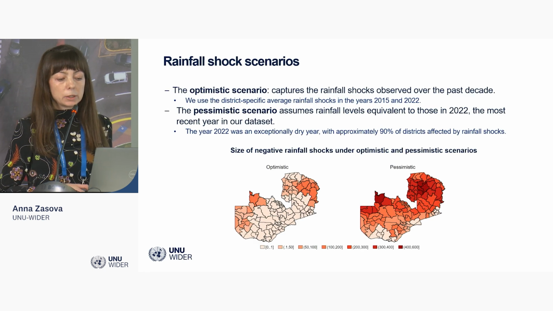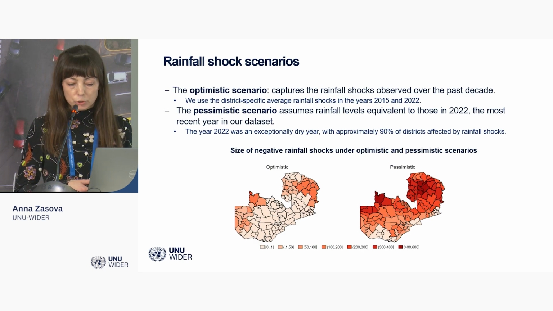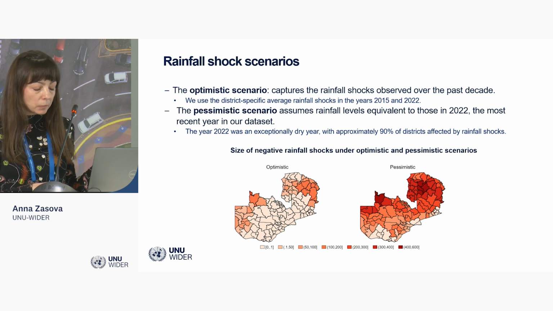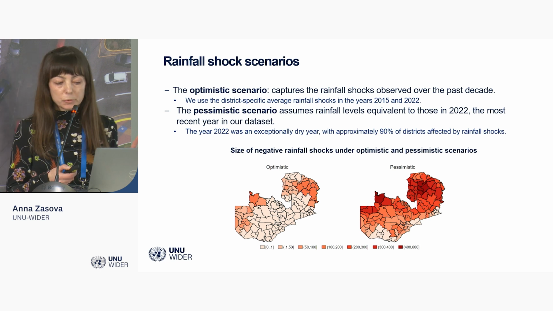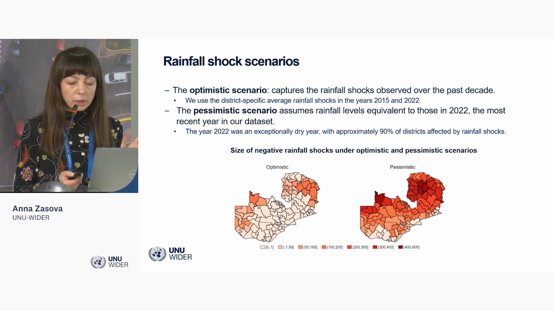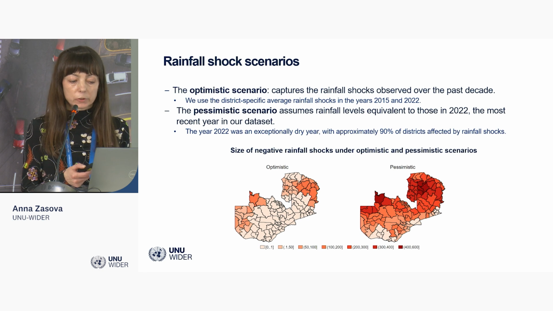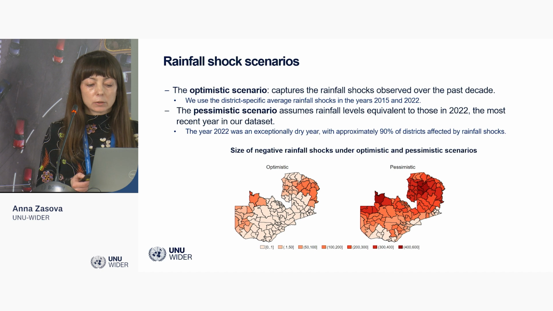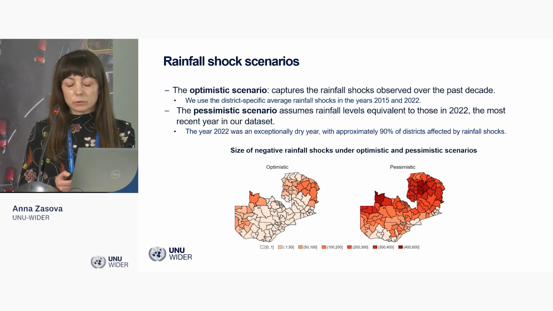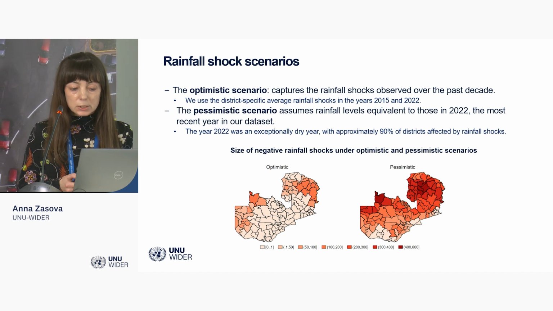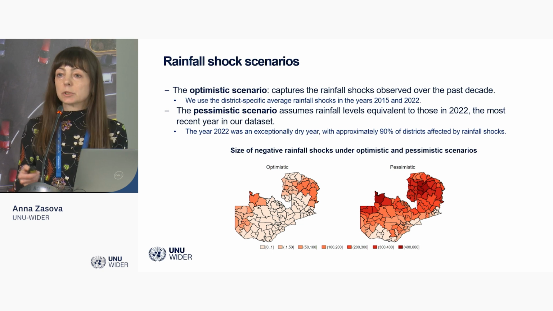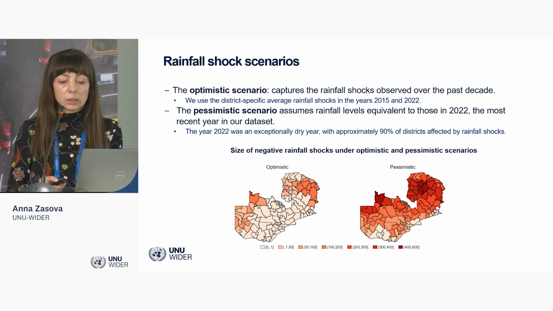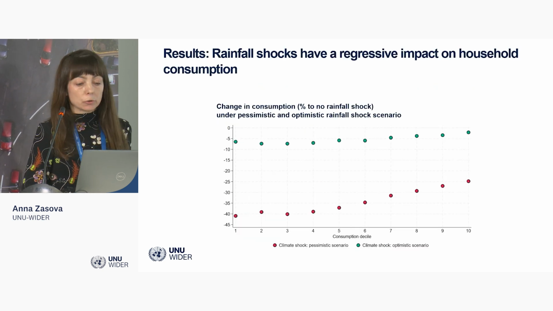Then we model two climate shock, two rainfall shock scenarios. One is the one that we call optimistic. For that scenario, we take the average of rainfall shocks that were observed in Zambia in 2015 and 2022. Since 2015 was still quite a normal year, we see it as an optimistic scenario, and in the pessimistic scenario, we simply take the shocks that were actually observed in 2022 and implement this shock in the data.